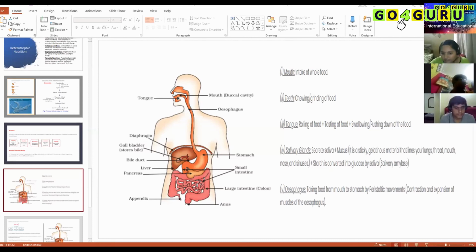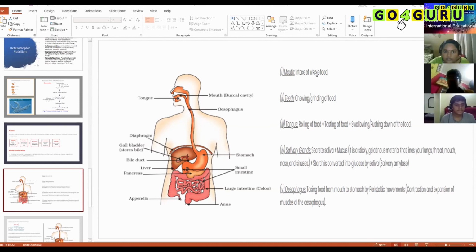And salivary glands. There are three locations where you can find salivary glands: below the tongue, here, and at the base of the tongue. You will have three salivary glands present in our mouth, and they secrete mucus, saliva, and also the amylase enzyme.